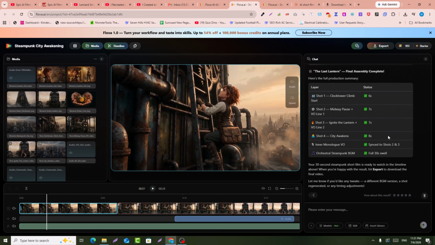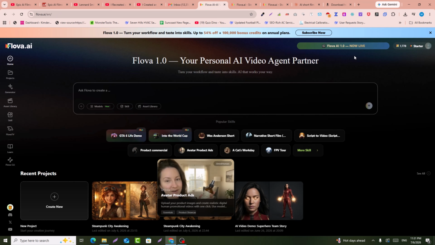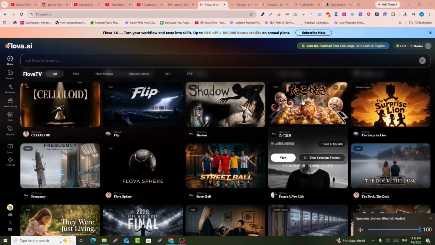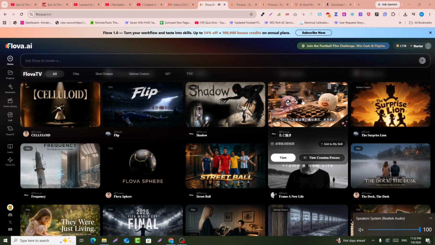So this is how you can create this kind of amazing videos using Flova AI. This is not just a video generating tool. This is an amazing video editor and a full platform where you can generate any kind of videos for you. For example, if you want to create ads, you can create UGC ads videos for you.